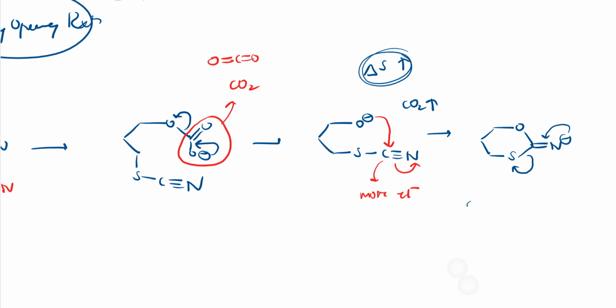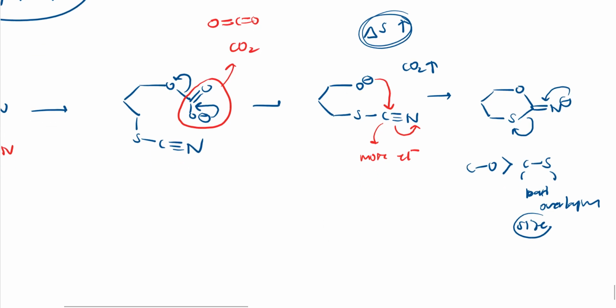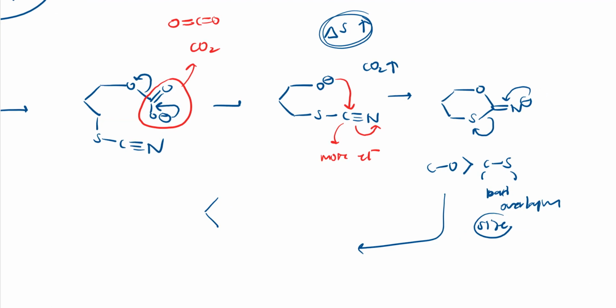I have told you the carbon-oxygen bond will be stronger than this carbon-sulfur bond, because it will be 2s2p, whereas this is 3s3p. So overlapping is not that good, bad overlapping I can call it, because the difference in size will be different. These things I have explained, so I won't tell that much, right? I hope you got it, right? Otherwise let me explain here, no problem.